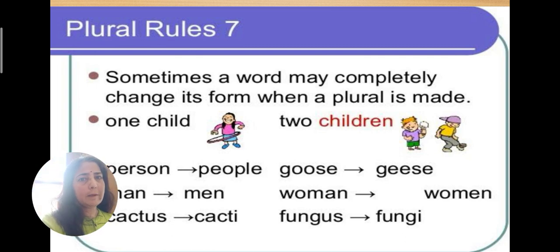So goose is singular and geese. We always have done gaggle of geese. That is a collective noun for geese. A group of many goose or geese is known as gaggle. So goose, geese. Then woman, women, fungus, fungi.